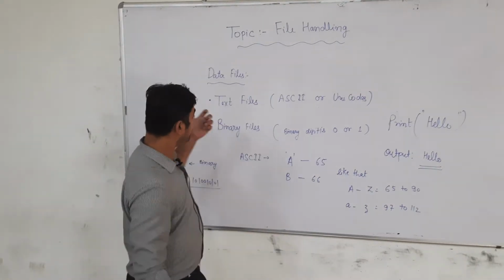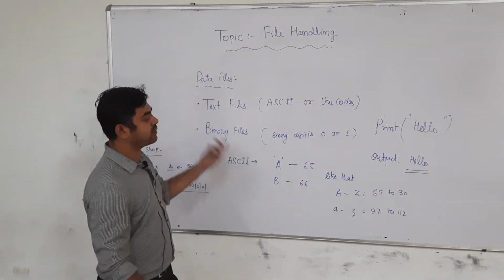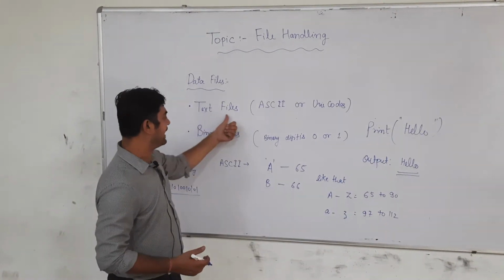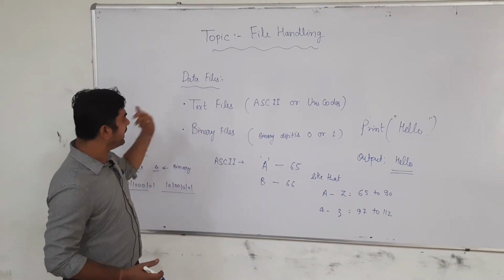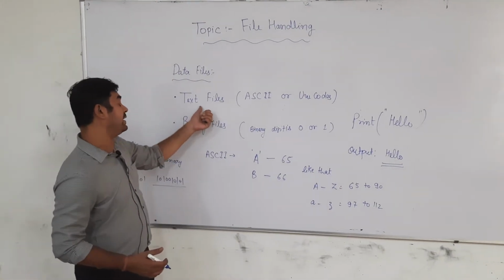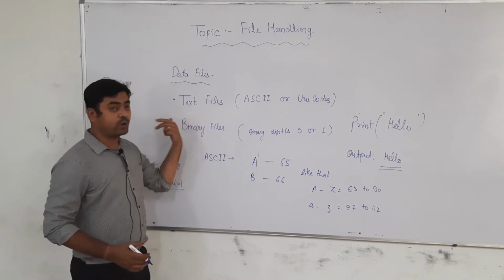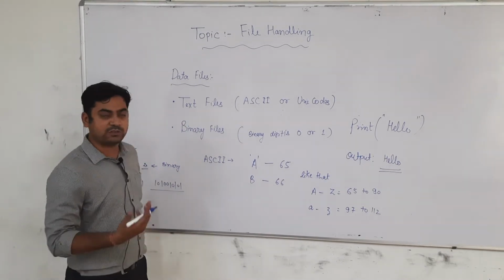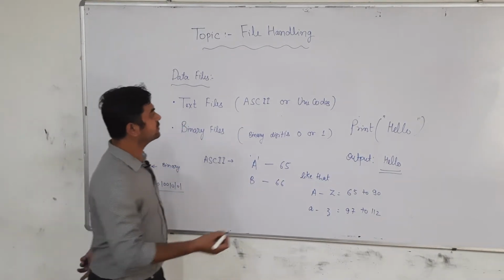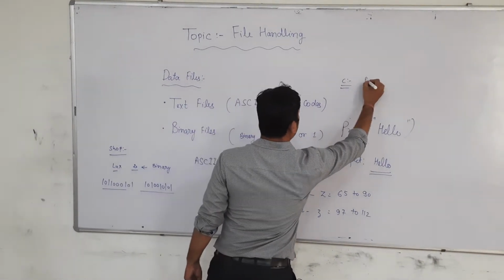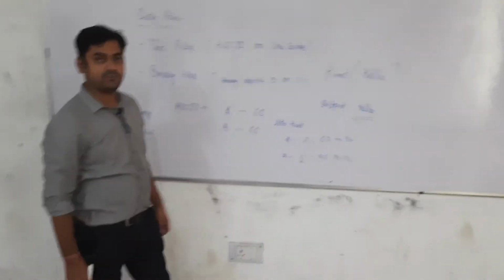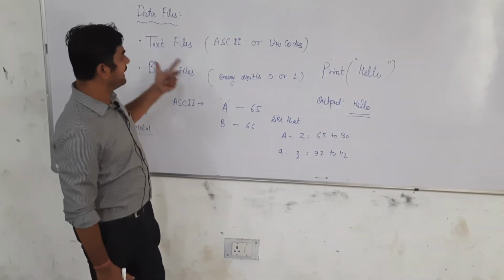So simply we can store our data in two forms. Number one, text form. Number two, binary form. And where can we store it? We can store it at a location in the hard drive. Suppose that we are using Python, so in the C drive, in the location where our Python file is, we can store our data.